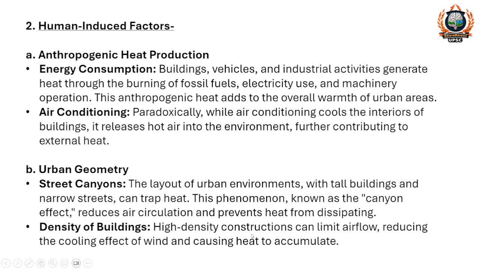Now second, human induced factors. Anthropogenic heat production, like energy consumption, buildings, vehicles, industrial activities. These activities generate more heat through the burning of fossil fuels, electricity use, machinery operation, and this anthropogenic heat adds to the overall warmth of the urban area.